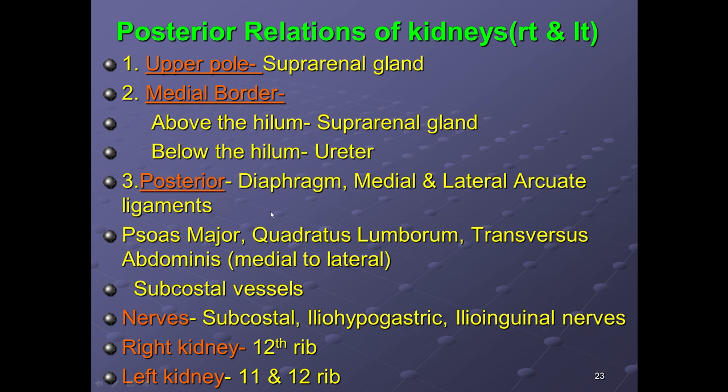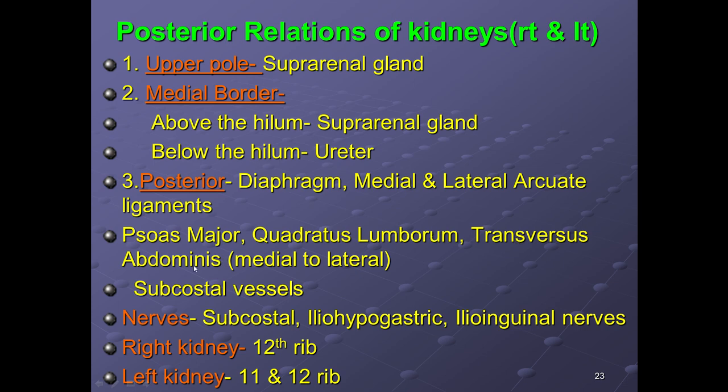And the muscles. The muscles are very easy to remember. You cannot afford to forget this. Why? I'll just tell you. Let's study the names of the muscles first, from medial to lateral. These are psoas major, quadratus lumborum, and transversus abdominis.